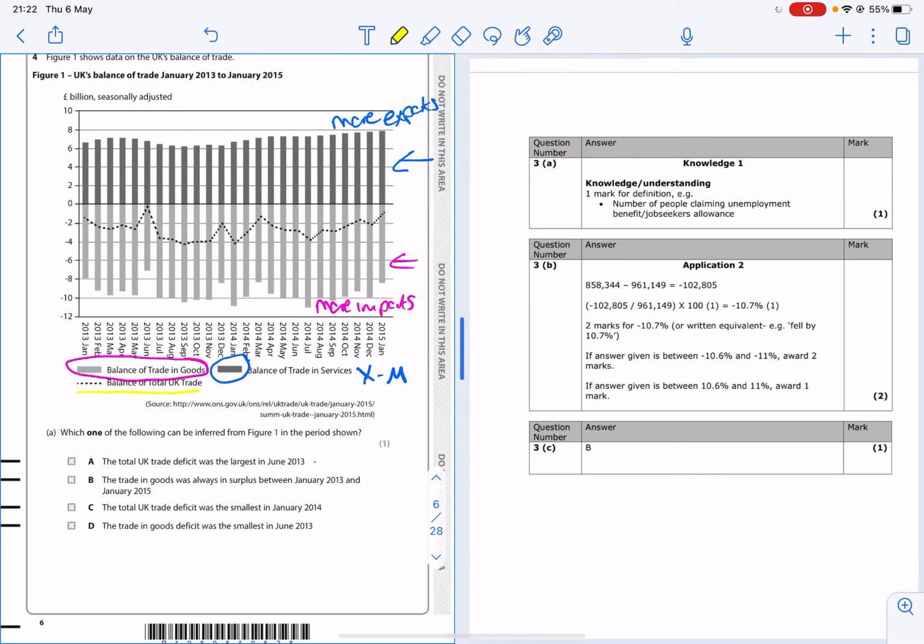The dotted line is balance of total UK trade. So what they're doing there is working out the difference between the goods and the services. And the balance of trade is this dotted line here. And this is where it's quite confusing.